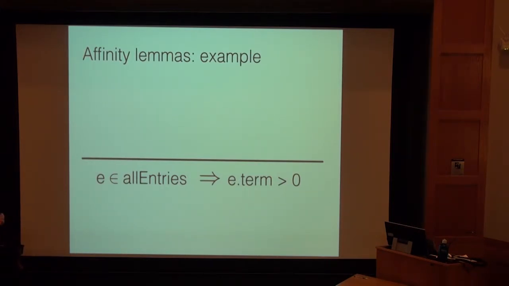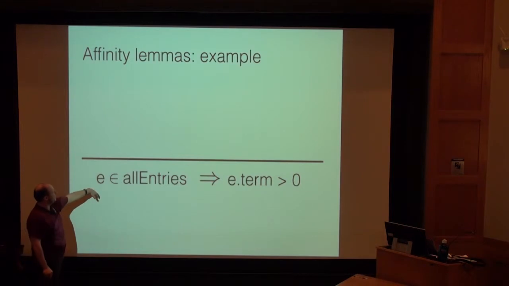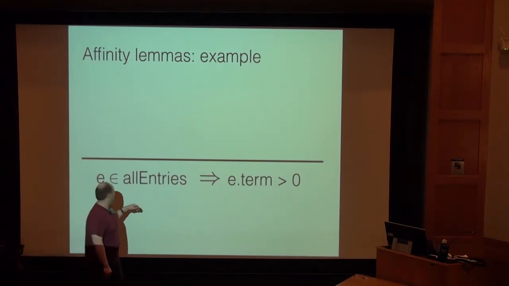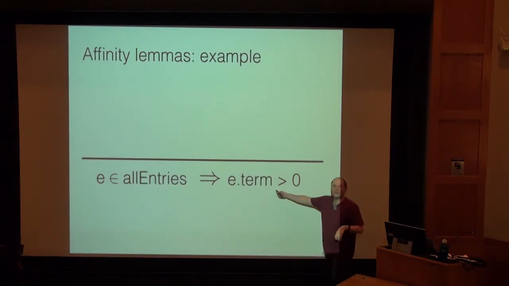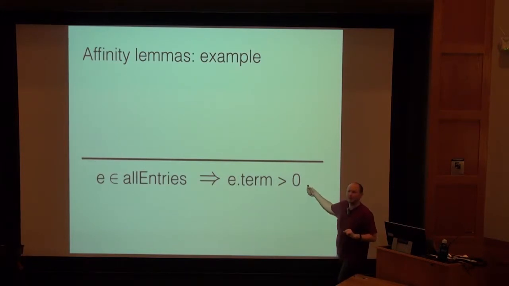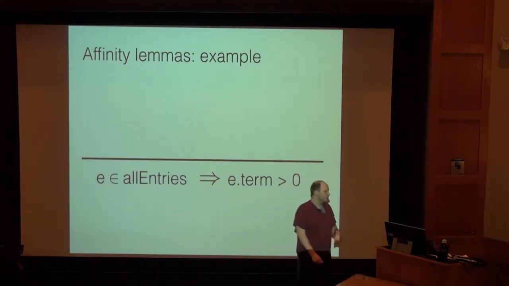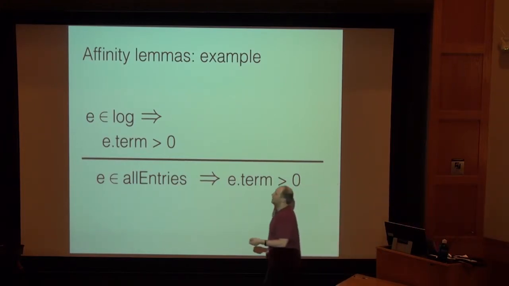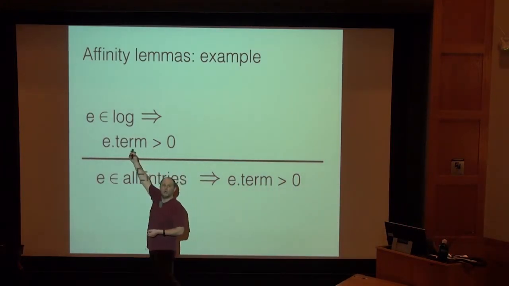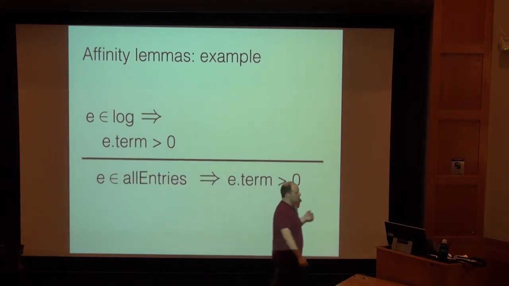So one example is, suppose that I have something from my ghost state, E is in all entries. When I prove the fact that E is in all entries, it means that the term of that operation was positive, right? So this happened sometime after the first operation, after the world began or whatever. To prove this, the thing I have in my context is the fact that this event is in the actual state in my log, right? And the property holds for it there, and now I want to prove this.